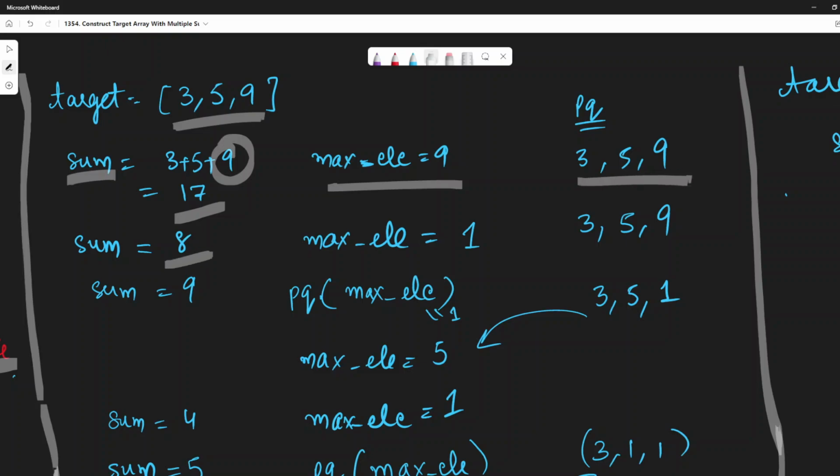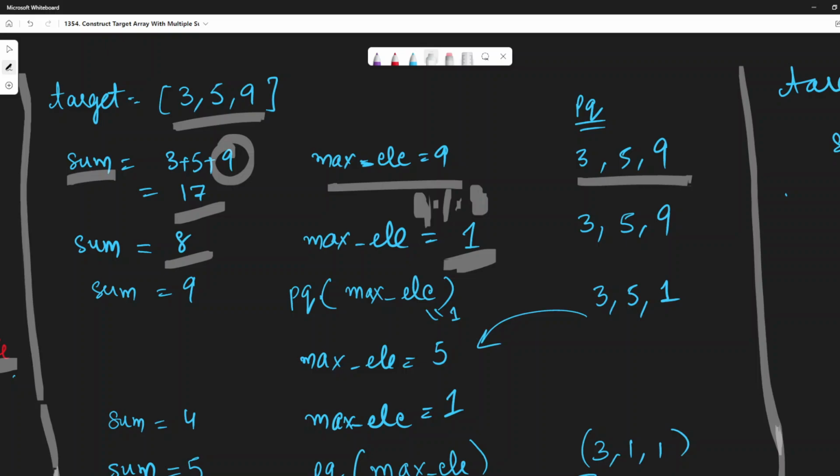So the sum would be 8, and this sum comes up when we subtract that 9 from our whole sum, because we are required to do that, and then our maximum element would be 1. This maximum element comes up after we do 9 modulo 8.